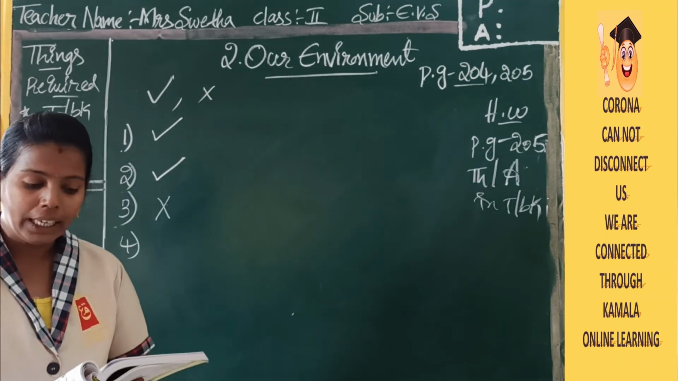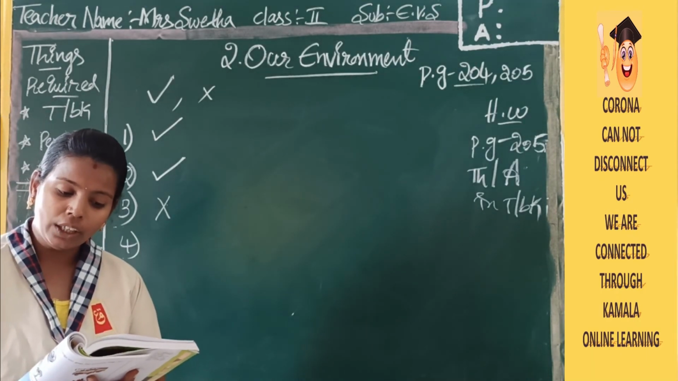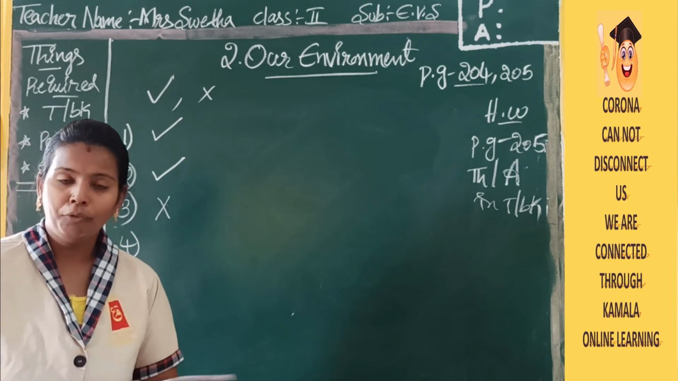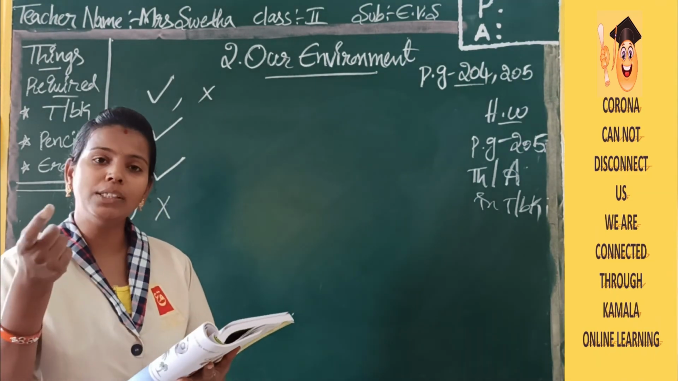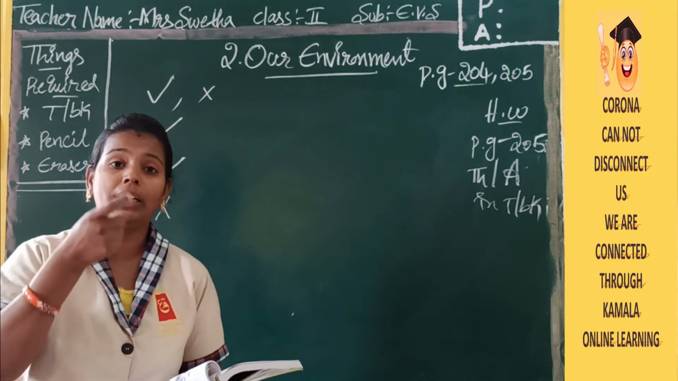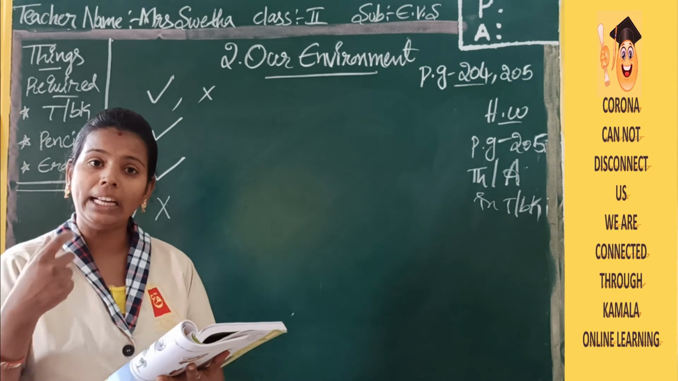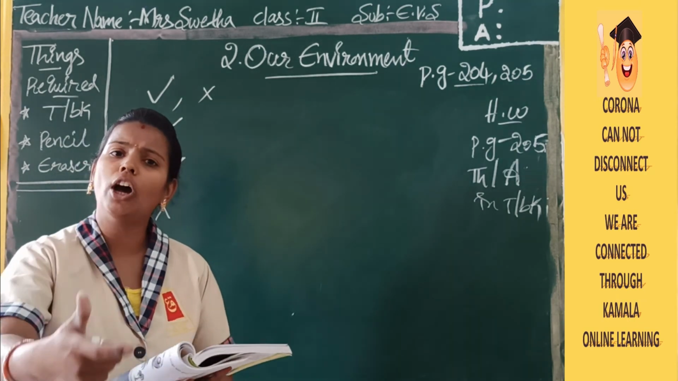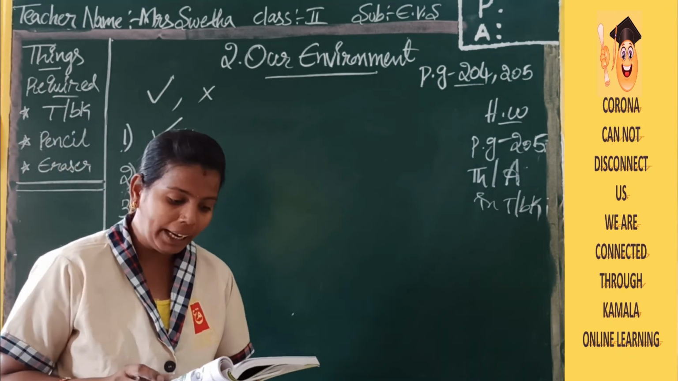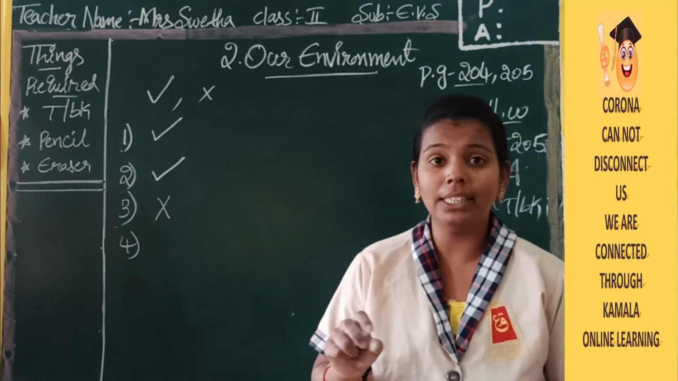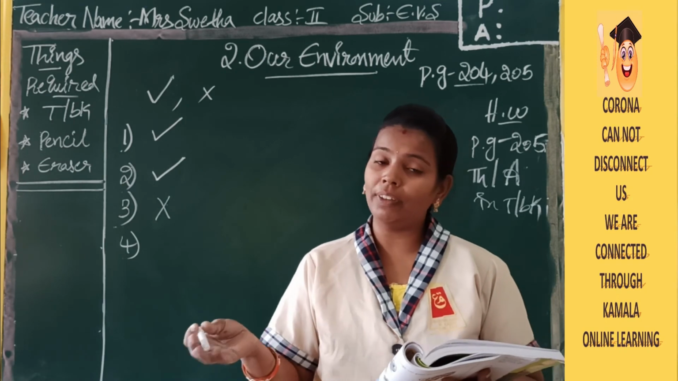In the next picture, the boy is plucking flowers. Is it good or bad? Flowers we can use, ladies will use flowers, we give flowers to God. That is another way. But if you pluck flowers or leaves, what happens? The plant will not develop. Seeds will not come, and if seeds are not there, the next plant will not grow.